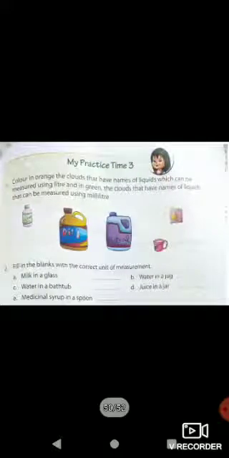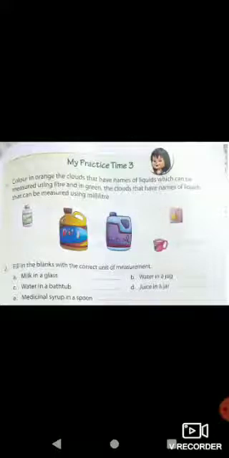Now we'll move to the book. This is practice time 3 in our textbook. Color in orange the clouds that have names of liquids which can be measured using liters, and in green the clouds that have names of liquids that can be measured using milliliters. Simply remember that here we color liters orange and milliliters green.